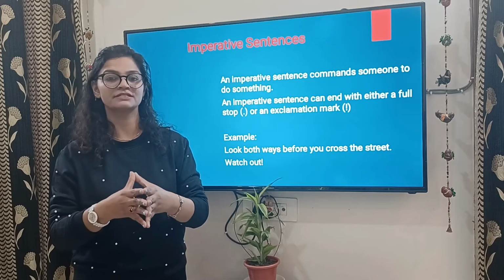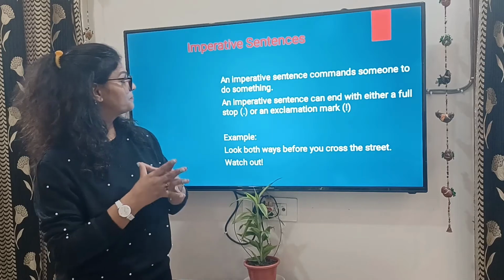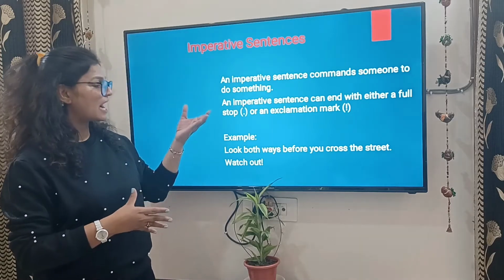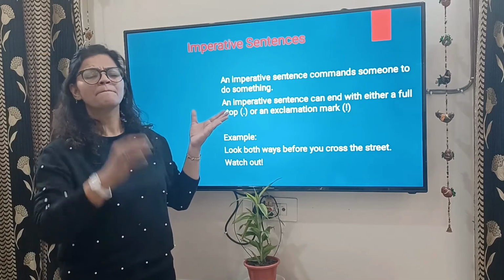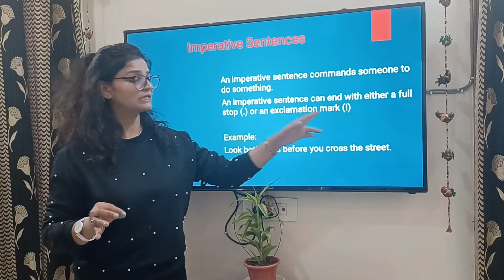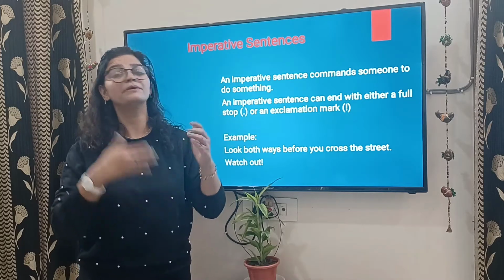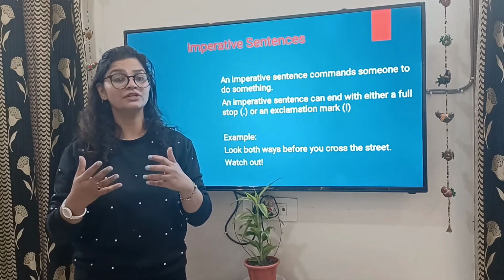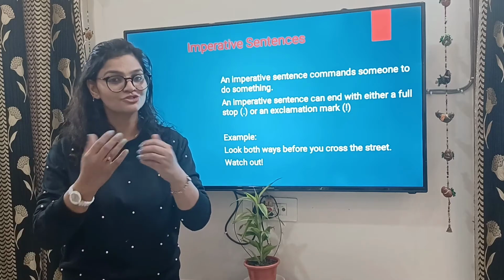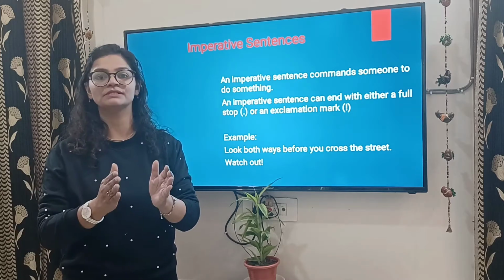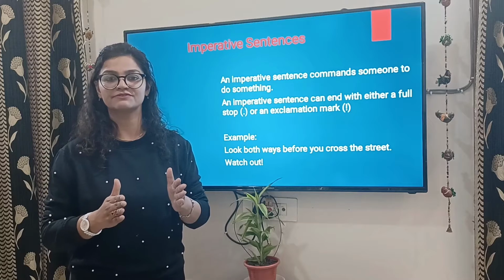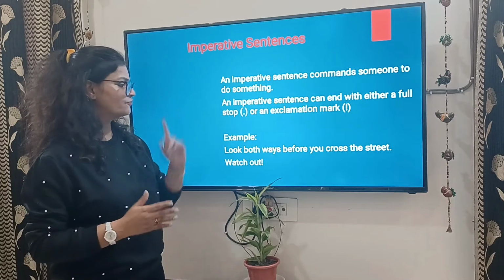So imperative sentences, but people, it will actually have a full stop. बहुत कम केसेस में एक्सक्लेमेशन मार्क लगता है. ये लिख दिया गया है यहाँ पे ताकि कभी आप देखें तो you should not feel absurd that this was not taught to you. But 90% cases में imperative sentences will always have a full stop.